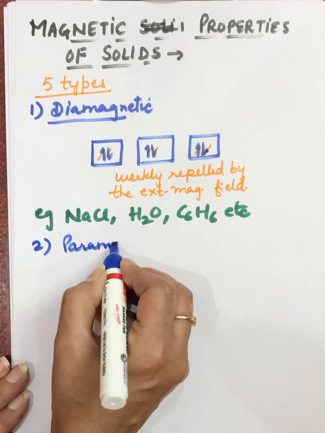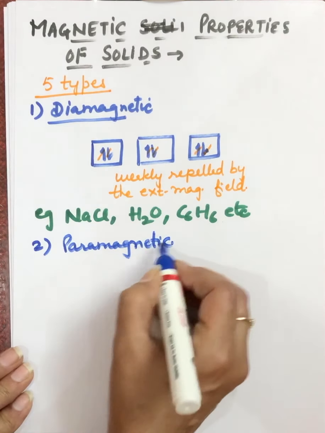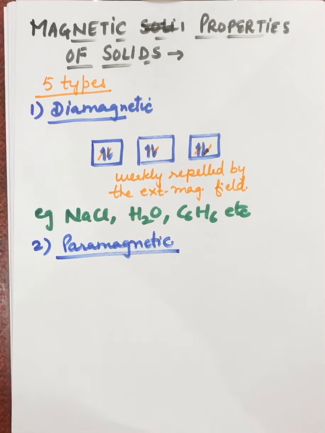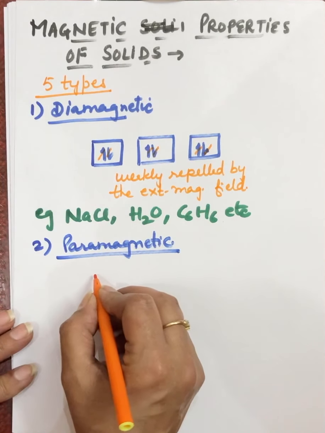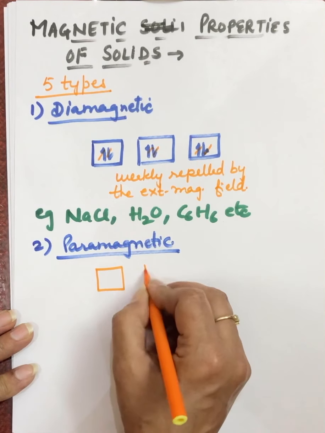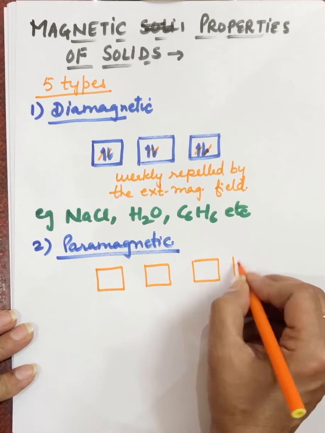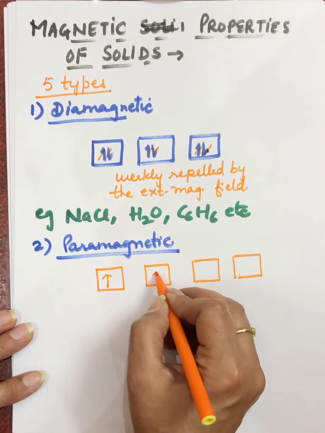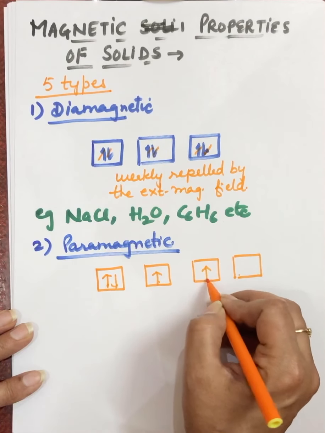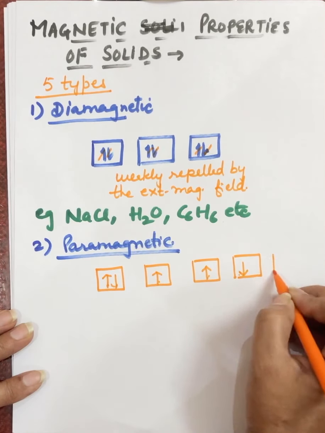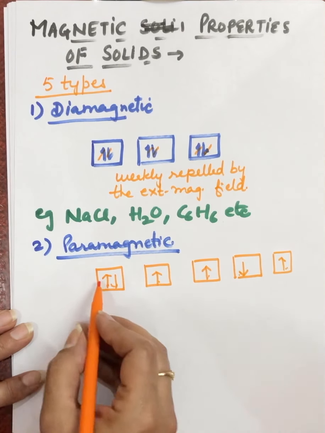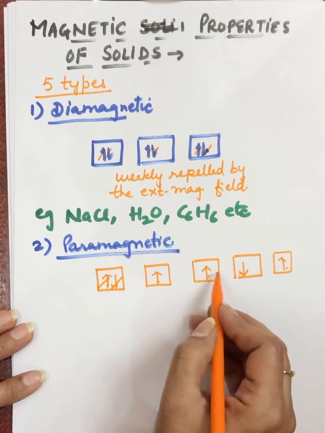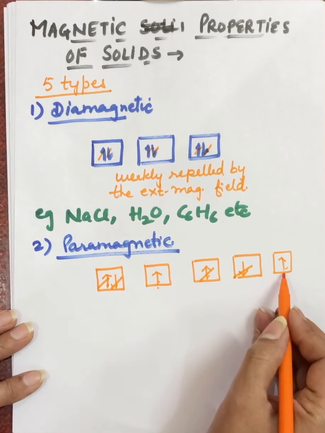paramagnetic substances. Paramagnetic solids or substances are those which are weakly attracted by the external magnetic field. Why are they weakly attracted by the external magnetic field? Because electrons in these atoms, in their orbitals, are unpaired. When electrons are unpaired like this, the magnetic moment of this will be cancelled out by this one, this one will be cancelled out by this one. But some unpaired electrons are left.